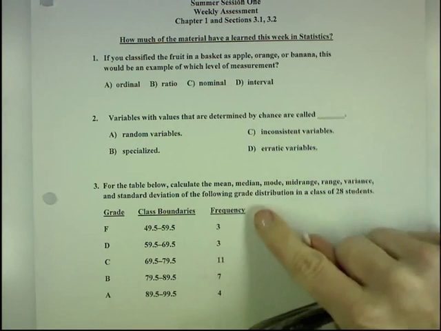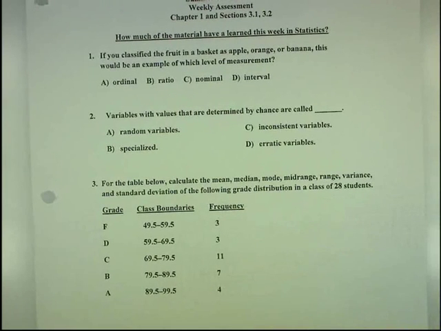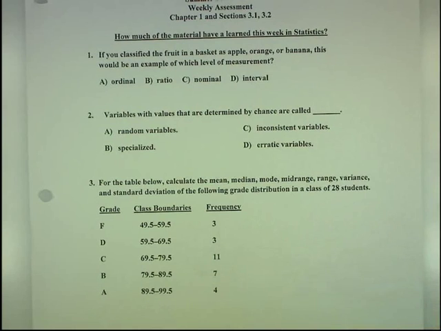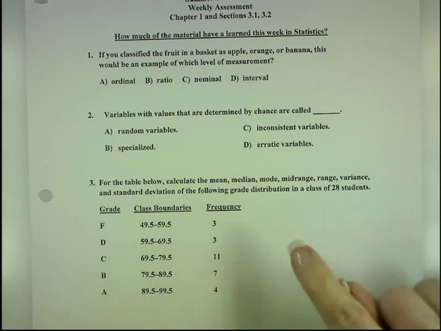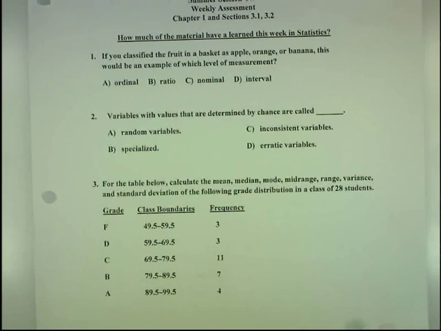You would need a midpoint column, and then you have your frequency column, and it's that simple. So if you can find your midpoint column, your midpoints go in the L1 column, and your frequencies go in the L2 column. And of course, you can do this by hand. You would need a cumulative frequency column, an F times midpoint column, and an F times midpoint squared column. I do have the answers